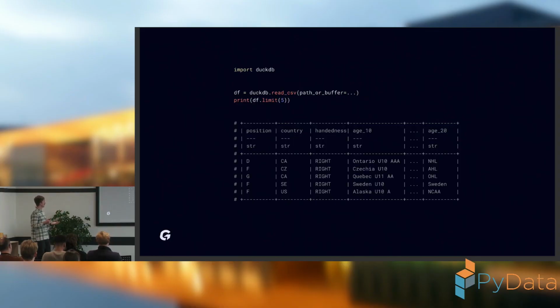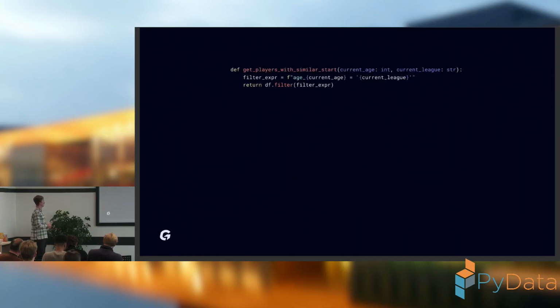As you can see, there is some basic information, and in the columns we have encoded the ages of the players and the leagues that they played in. So that means that, for example, the first row represents some defender from Canada that is right-handed, and when he was 10 years old, he played in the Ontario League, and when he was age 20, he played in the NHL.